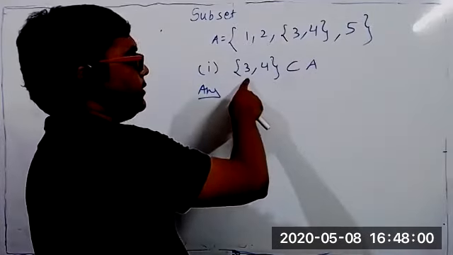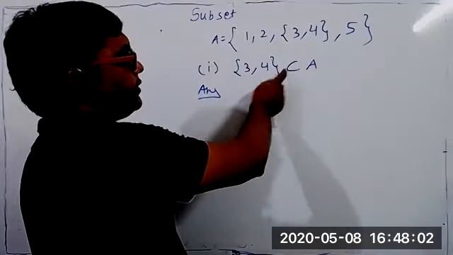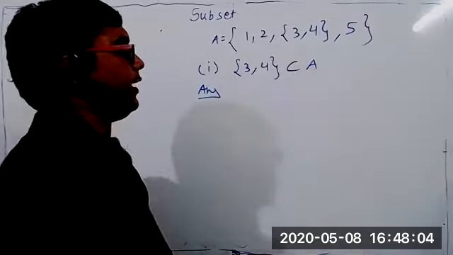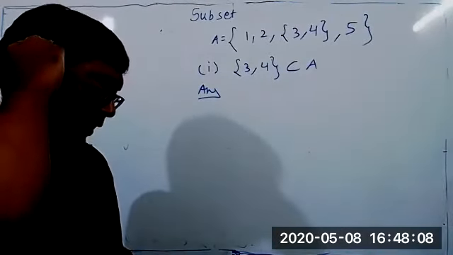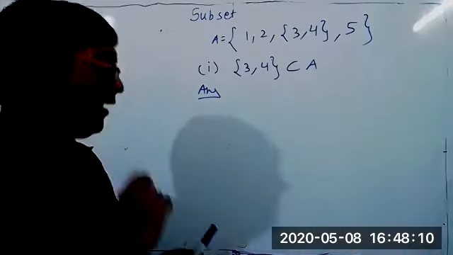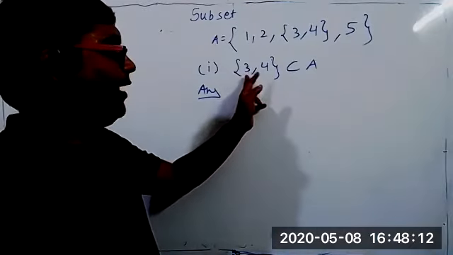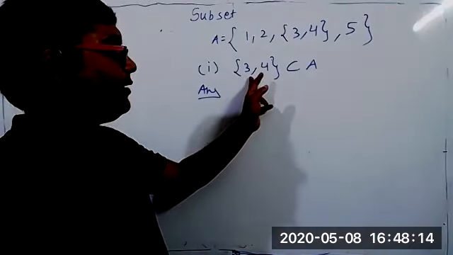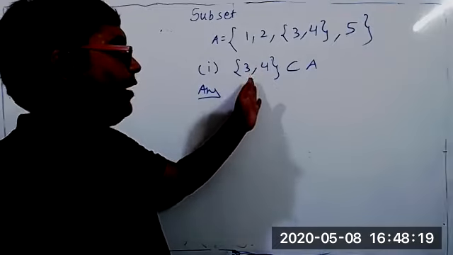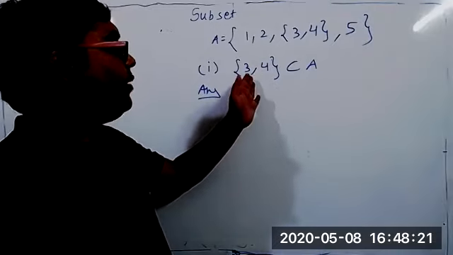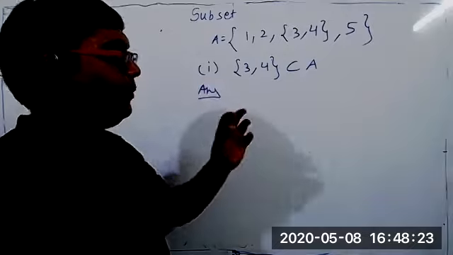So the first one, {3, 4} is a subset of A: is it correct or incorrect? Incorrect, because it is not a subset. It is an element. An element cannot be a subset of A. Element belongs to A.